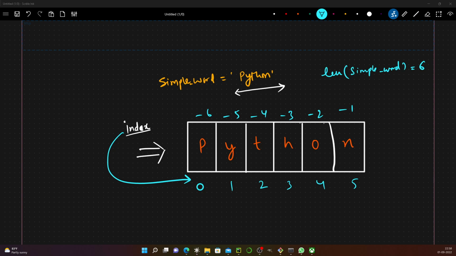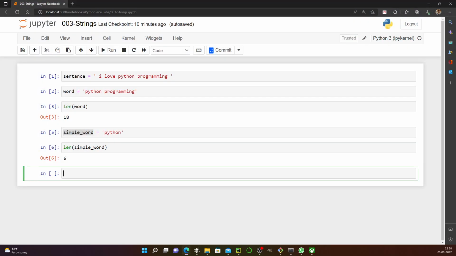Let me open my Jupyter notebook. As I told you, we can create a string using single quotes, name equal to a value.